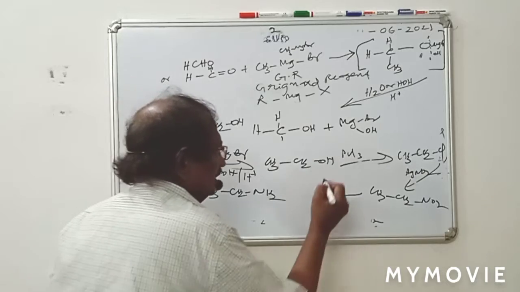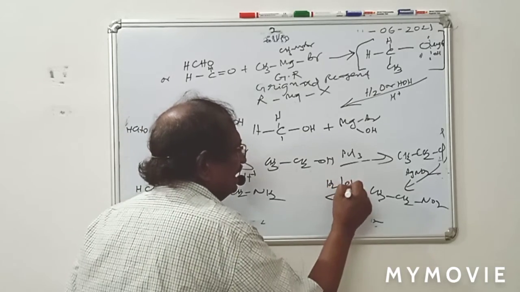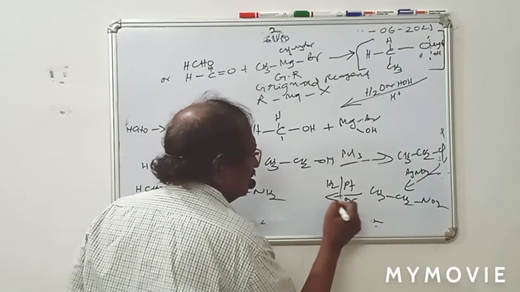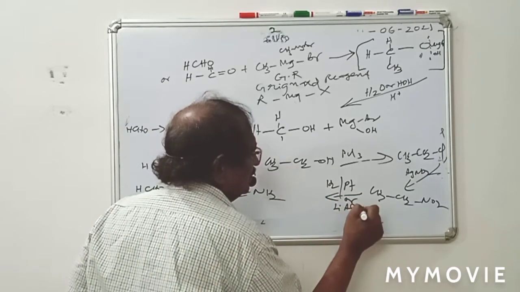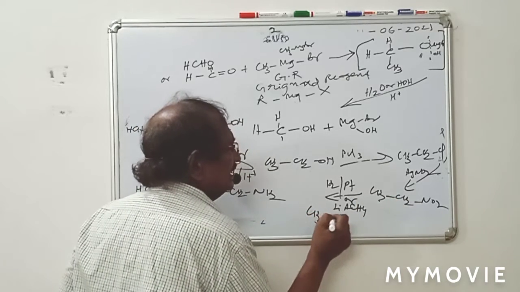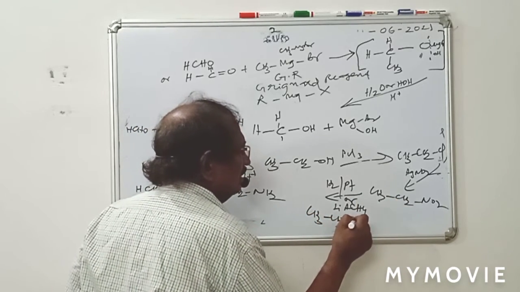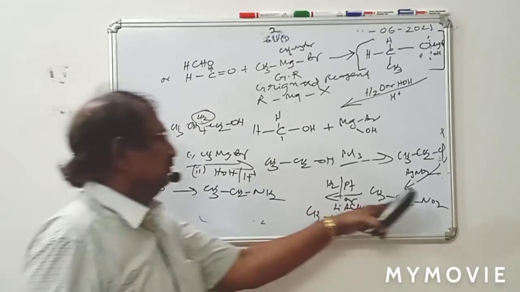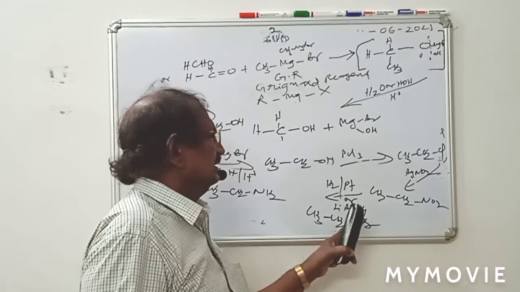CH3CH2NO2, H2 in the presence of Pt, platinum, reduction, or LiAlH4, lithium aluminum hydride. Any reducing agent, if you use it, you will get CH3CH2NH2. Like this, you can use it.